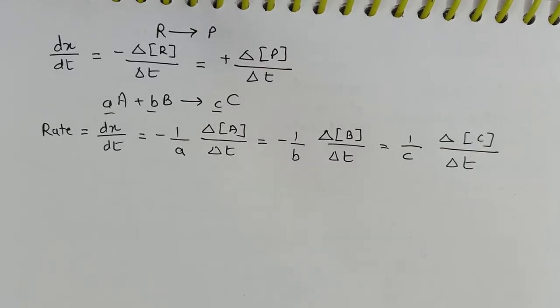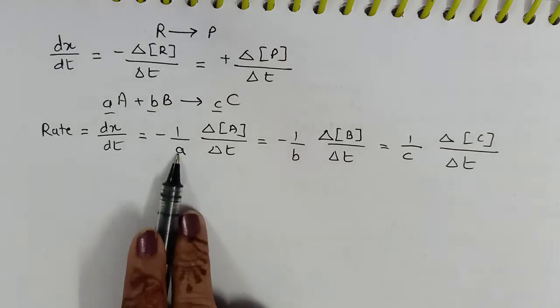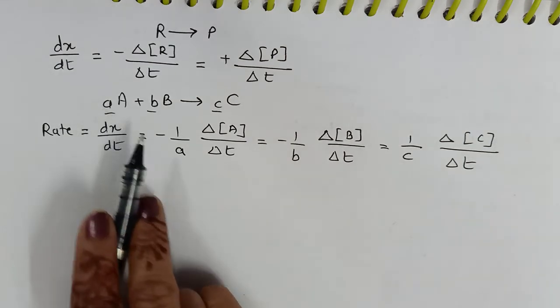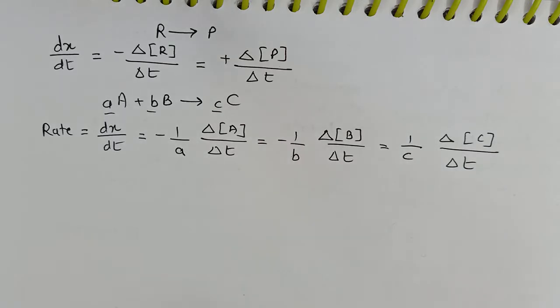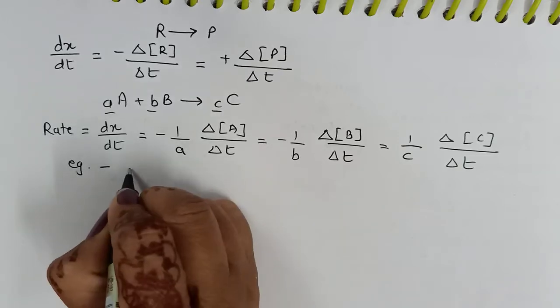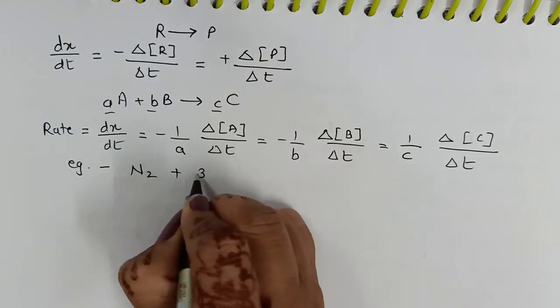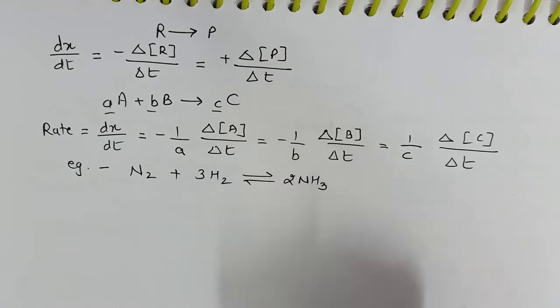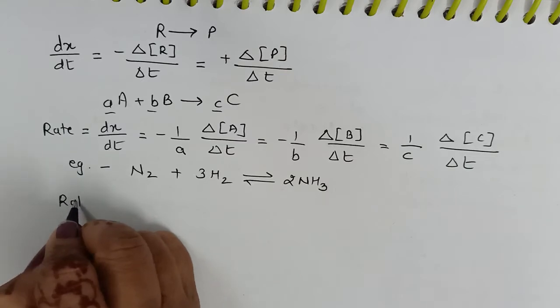So the rate of disappearance of reactant or the rate of appearance of the product per unit time, divided by the stoichiometric coefficient, is what we will call the rate of chemical reaction. The stoichiometry will be the dividing term. Let us take one example: nitrogen reacting with hydrogen to give ammonia. Now suppose I want to find the rate for this reaction. So it will be rate equals